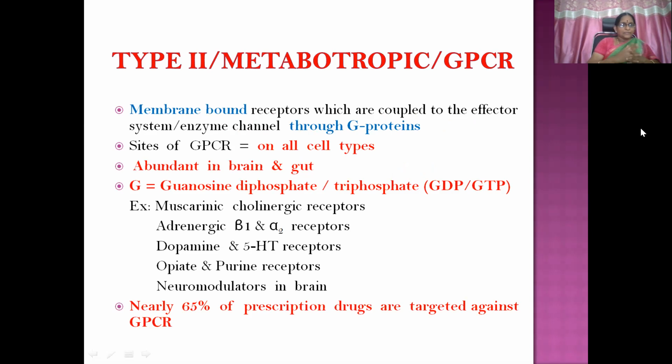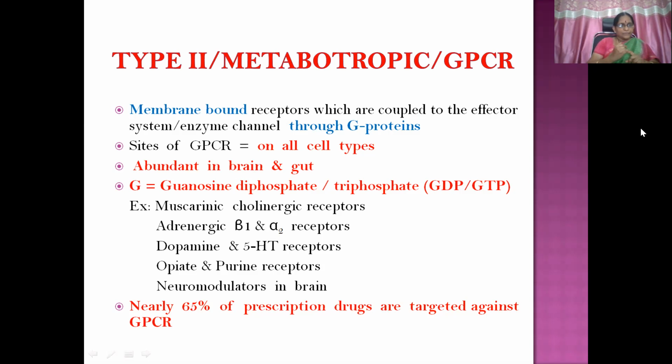They are present in all the cells, abundant in brain and gut. G protein means what sort of G protein is linked to the receptor? G protein in the form of GDP or GTP, that is guanosine diphosphate or triphosphate. Examples are muscarinic cholinergic receptors. Ionotropic cholinergic receptors are nicotinic; here, muscarinic.